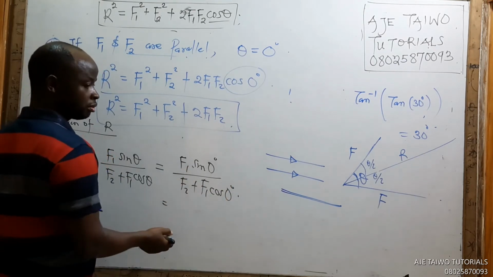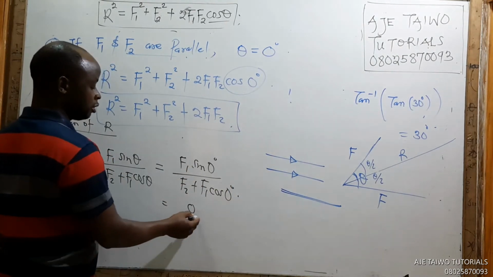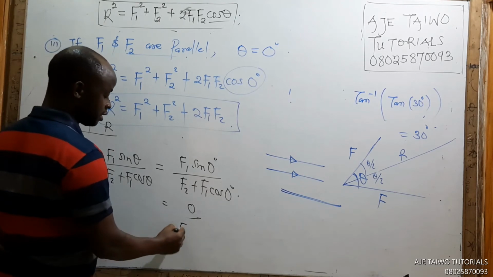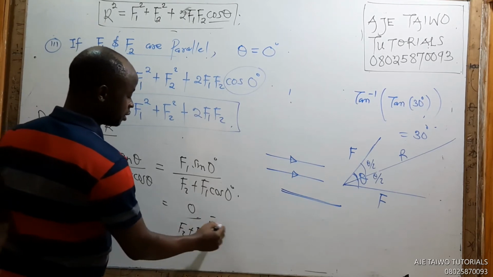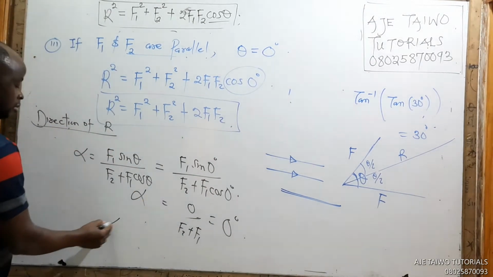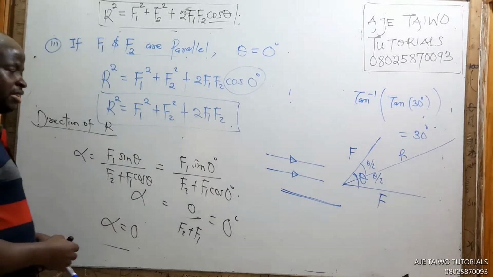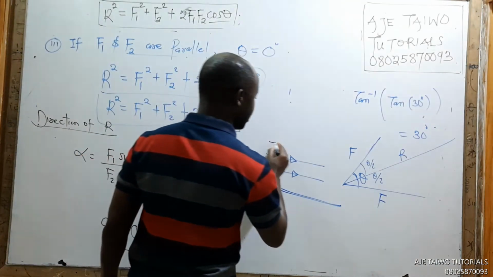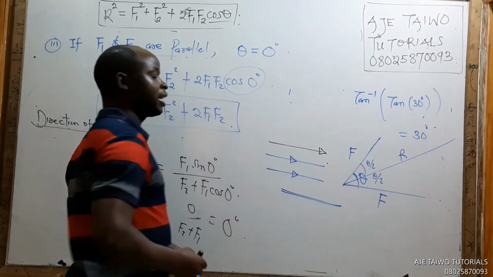What's sin 0? Of course, it's 0. So it's 0 over whatever, that's F2 plus F1. The answer is still 0. That confirms that alpha is 0. So it will also lie like that.